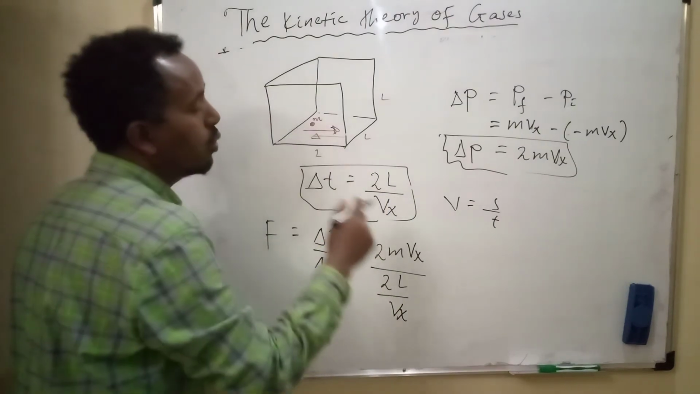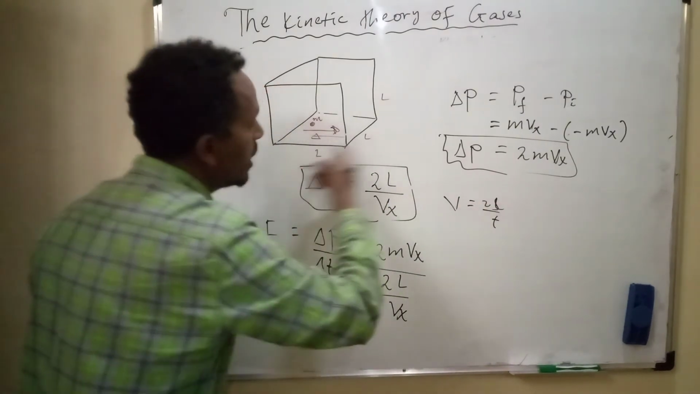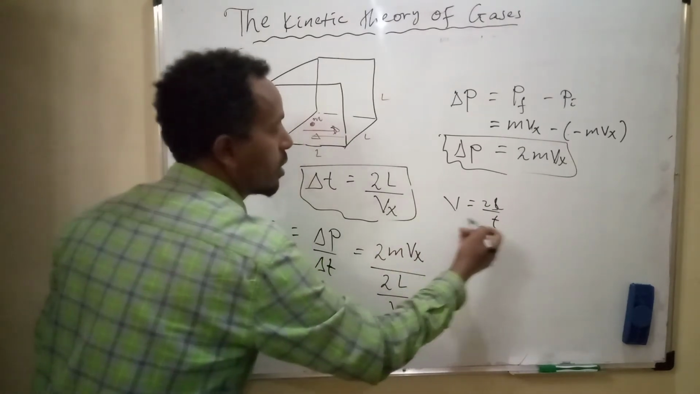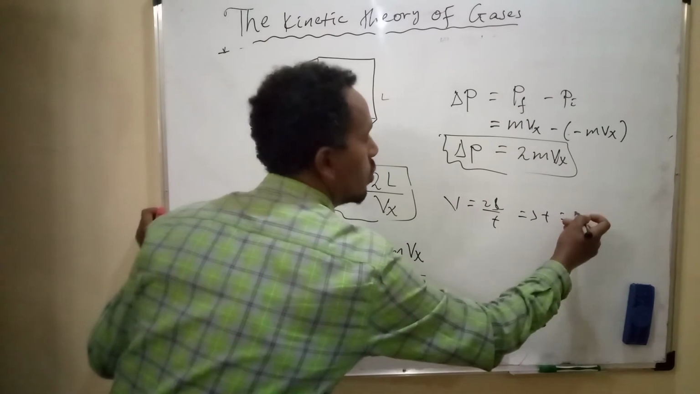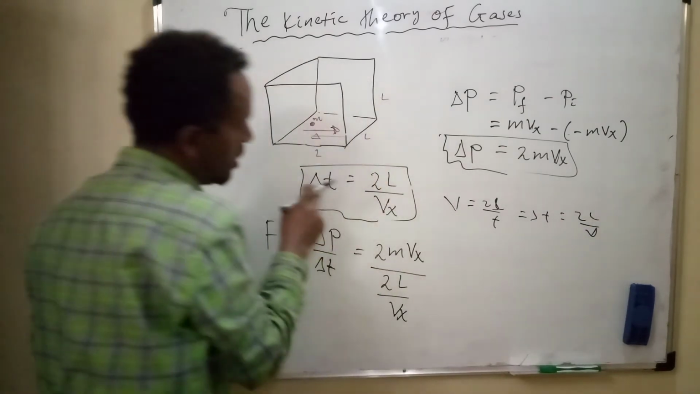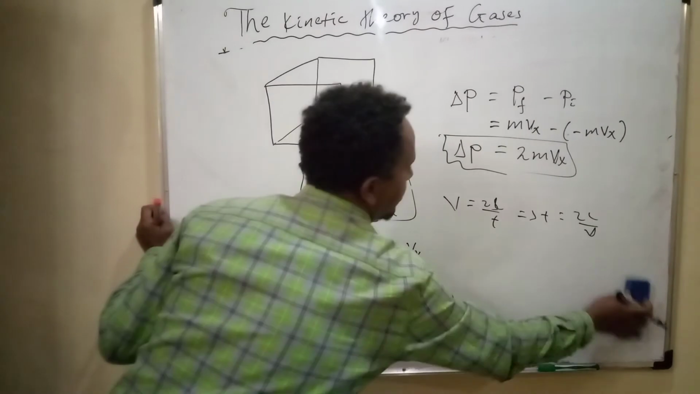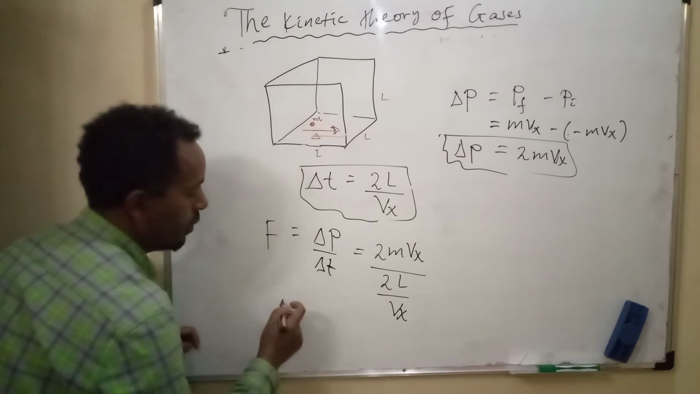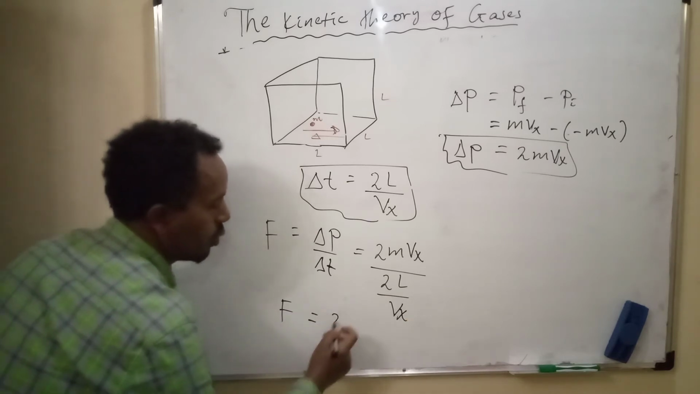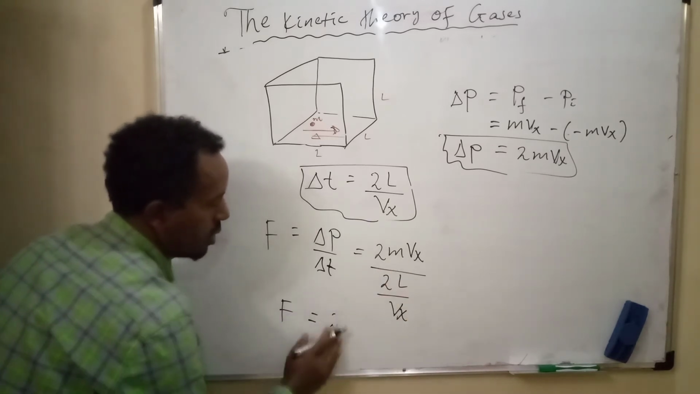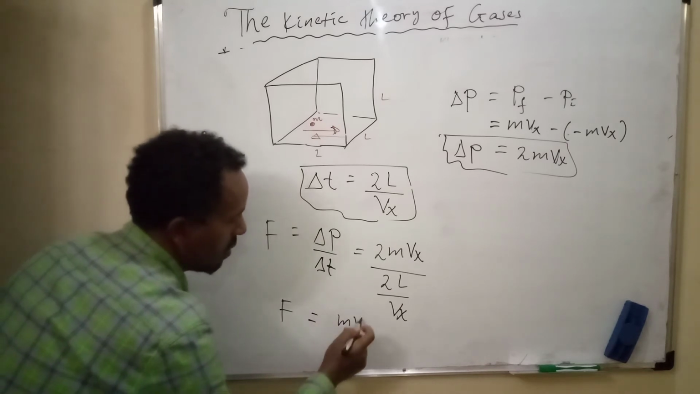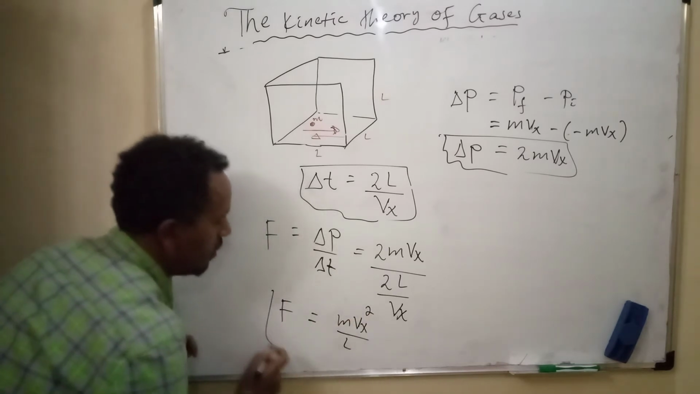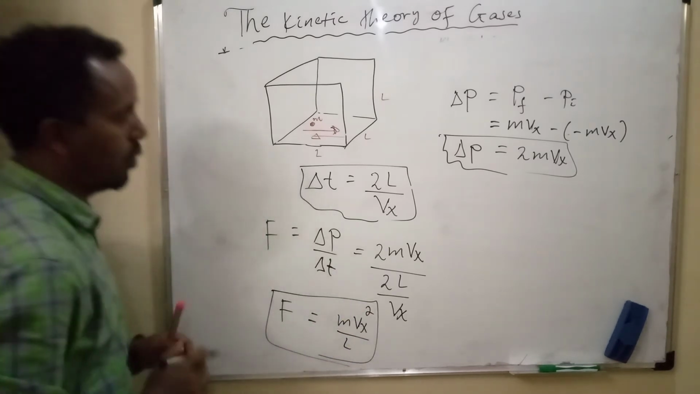This is simply derived from speed equals distance over time. Distance covered by the molecule of the gas is twice L, twice the length of the cube, over time. From this we have time equals twice L over speed. So force is equal to 2mvx^2 over 2L, the 2 cancelled by 2, giving mvx^2 over L. This is force.